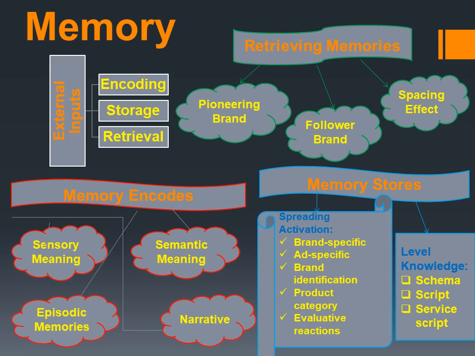You can see that retrieving memories involves pioneer branding, follower branding, and the spacing effect. Memory encodes are sensory meaning, semantic meaning, episodic memories, and narrative. And also memory stores. Here you can see spreading activations: brand specification, ad specification, brand identification, product category, and evaluative reaction. Also there is label knowledge.